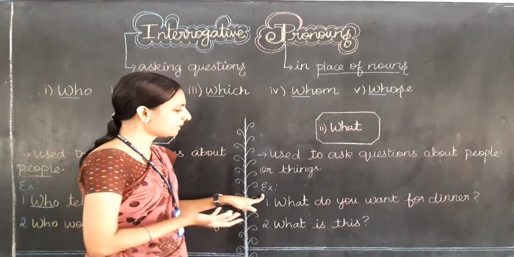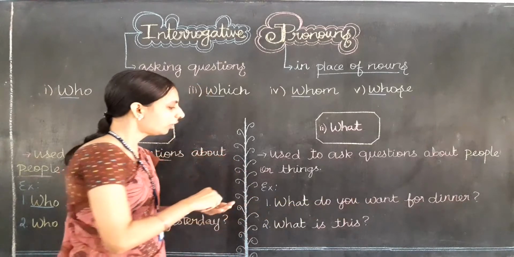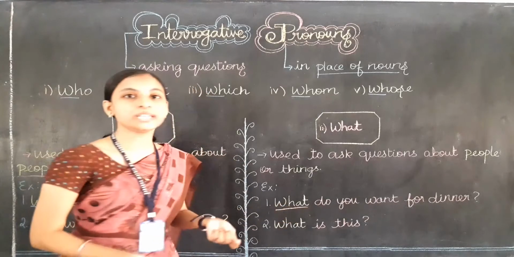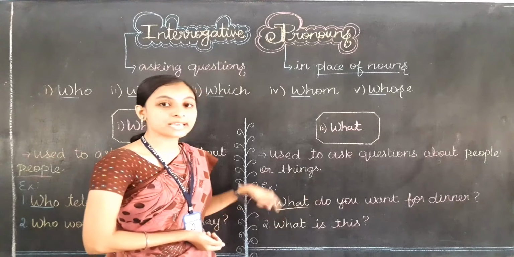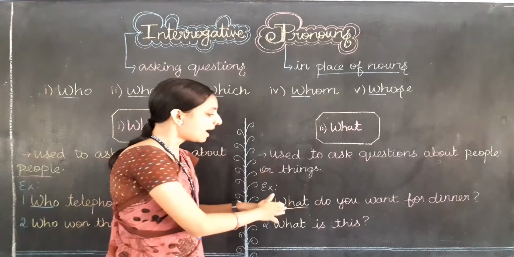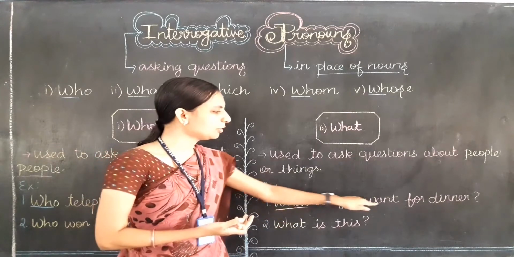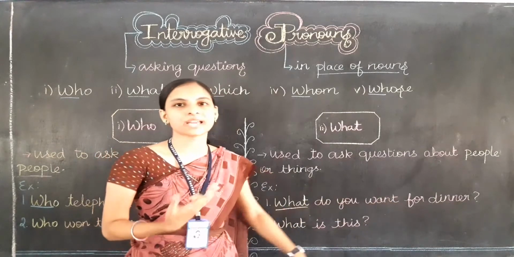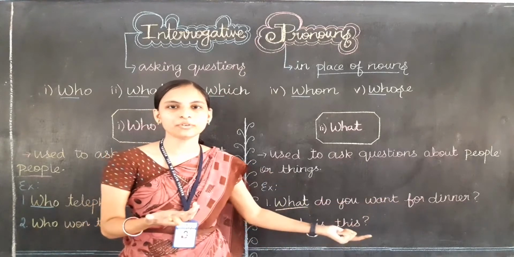Example number 1 will be, what do you want for dinner? So here, what stands again for the noun only. In place of a noun I am using an interrogative pronoun. The answer may be, I want biryani for dinner.